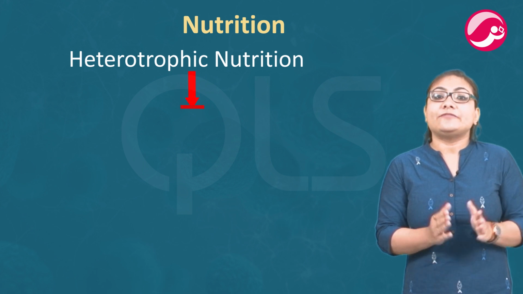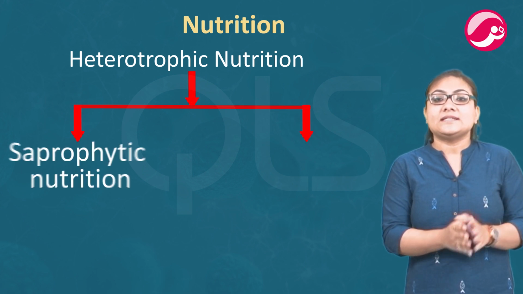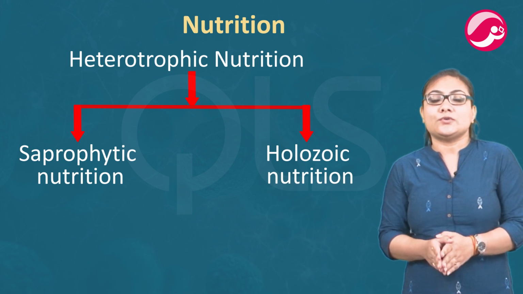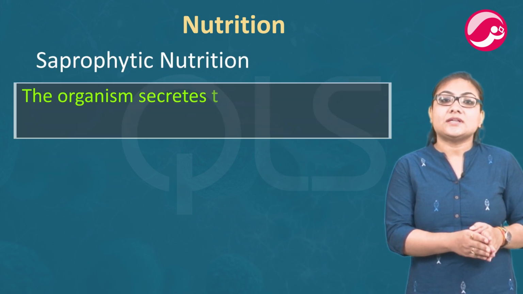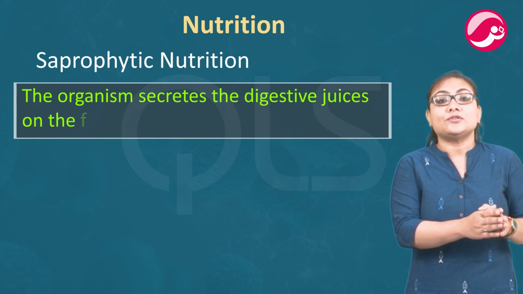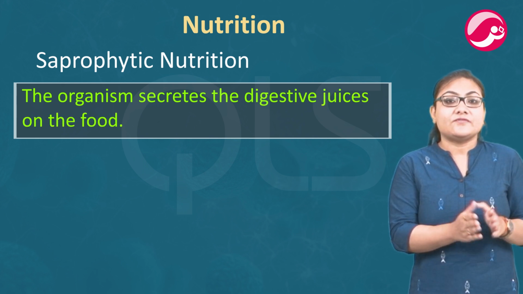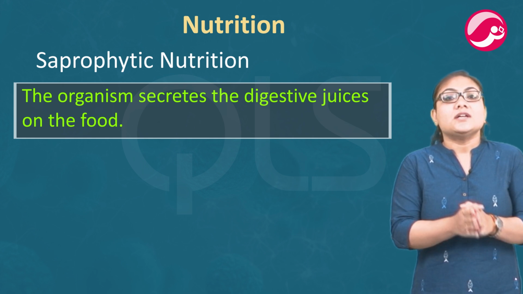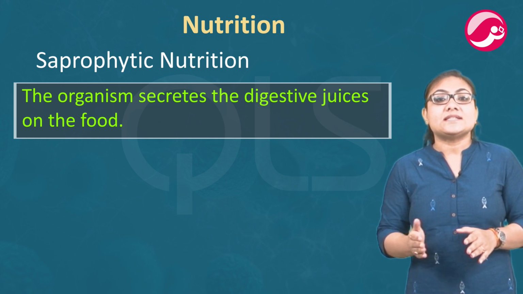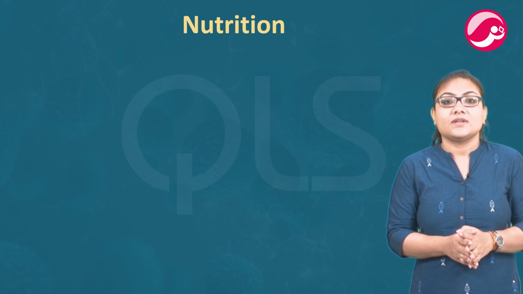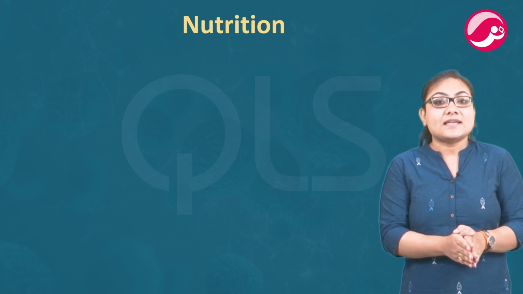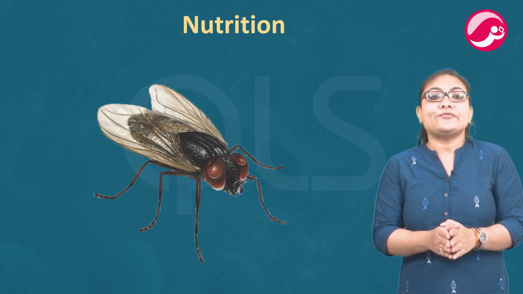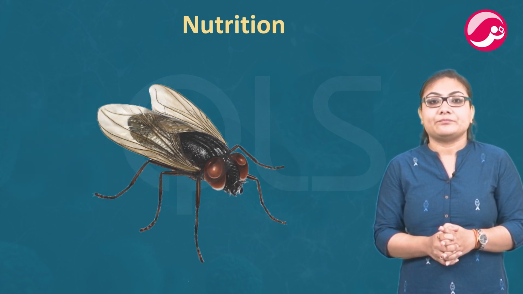Heterotrophic nutrition can be further divided into two types, that is saprophytic nutrition and holozoic nutrition. In saprophytic nutrition, the organism secretes digestive juices on the food. The food is digested while it is still to be ingested. The digested food is then ingested by the organism. All the decomposers follow saprophytic nutrition. Some insects like houseflies also follow this mode of nutrition.